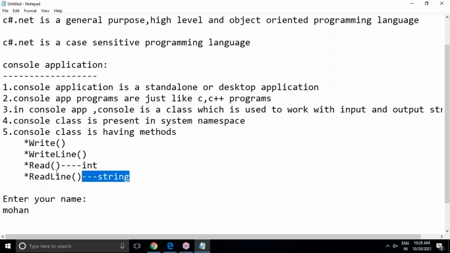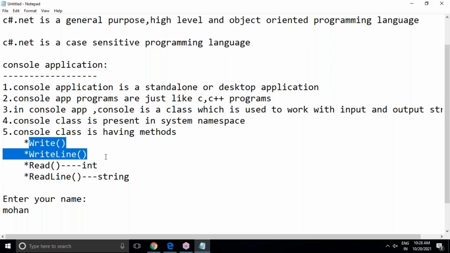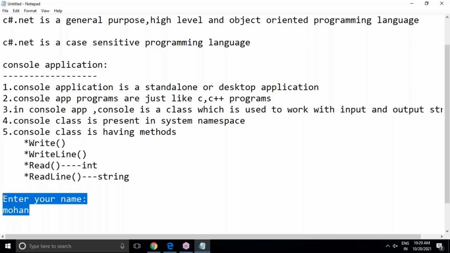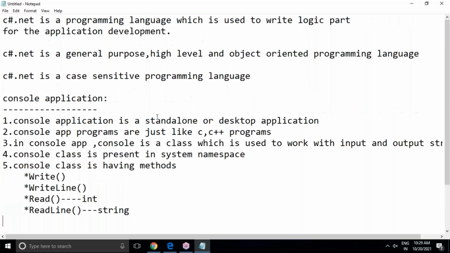So this is the input purpose. Read and read line methods are used to give input values to your application. Write and write line methods are used to display output statements, output values to the end user. This is the basic introduction of C# .NET with console application.